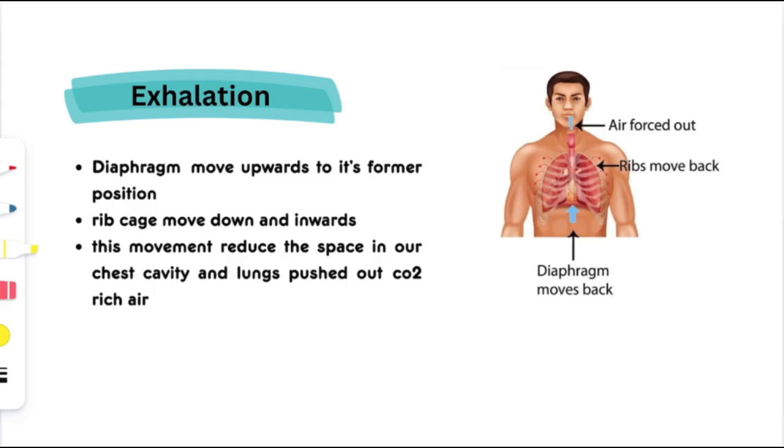So when we exhale the air rich in carbon dioxide, the diaphragm moves to its former position and the rib cage moves down and inwards. This movement reduces the space in our chest cavity, and the lungs push out the excess carbon dioxide rich air.